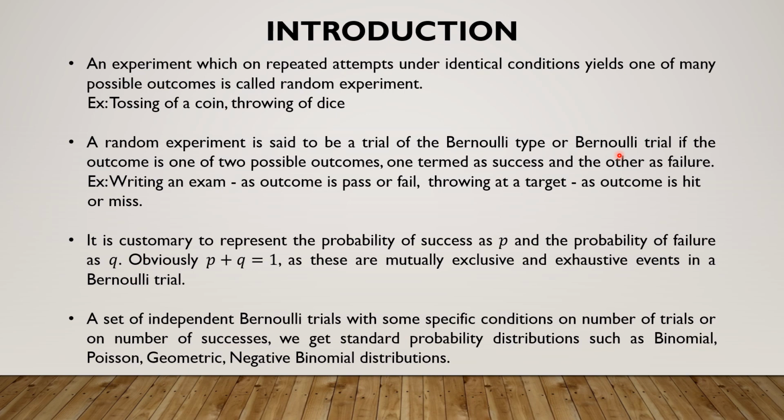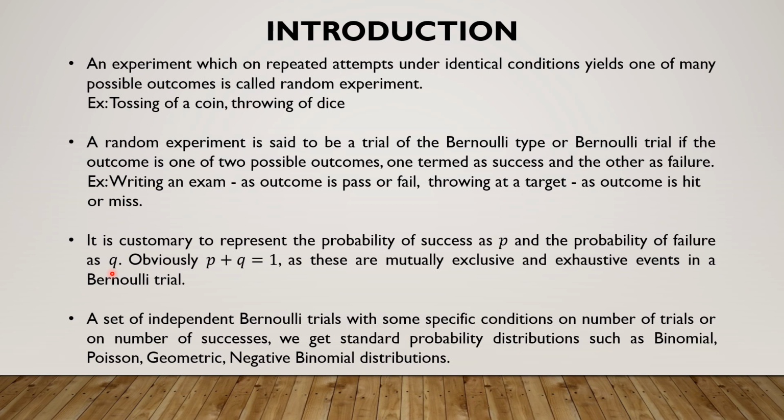It is conventional for us to denote the success probability by P and the failure probability by Q. Because there is nothing other than success and failure, the two probabilities will sum up to 1. That is, success and failure are mutually exclusive and exhaustive in a Bernoulli trial. Thus, P plus Q is always equal to 1.